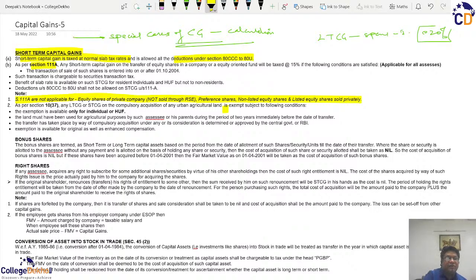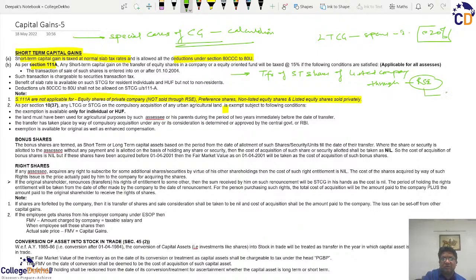So effectively, this section 111A is applicable for the transfer of short-term shares of a listed company, and only if such a deal is made through a recognized stock exchange.